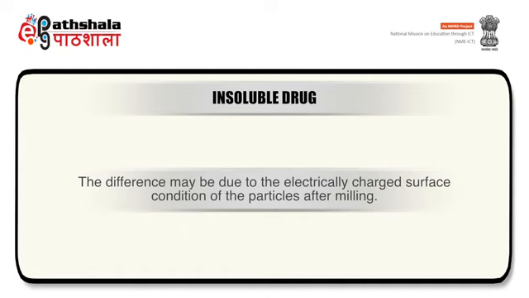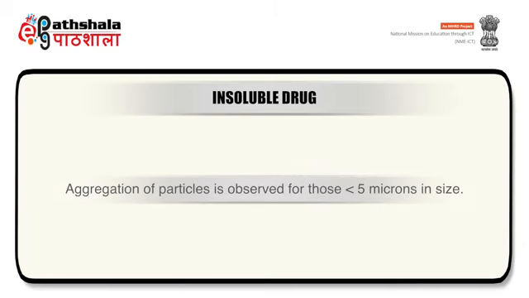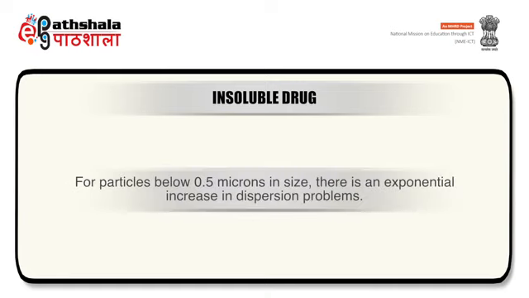The difference may be due to the electrically charged surface condition of the particles after milling. Aggregation of particles is observed for those less than or equal to 5 microns in size. For particles below 0.5 micron in size, there is an exponential increase in dispersion problems.